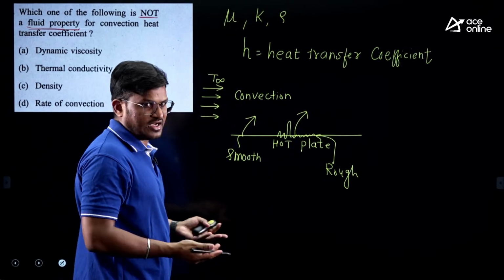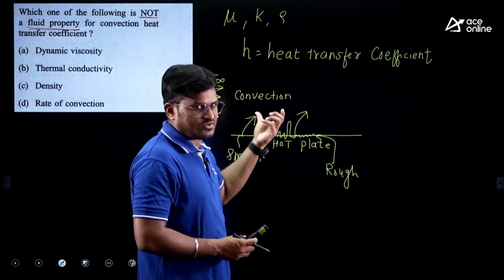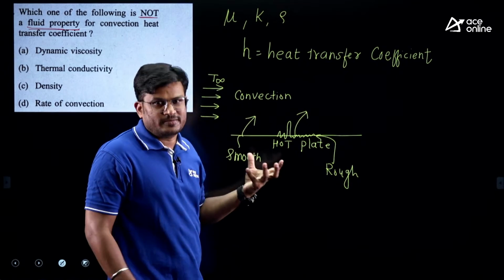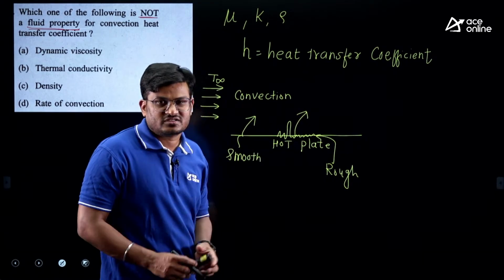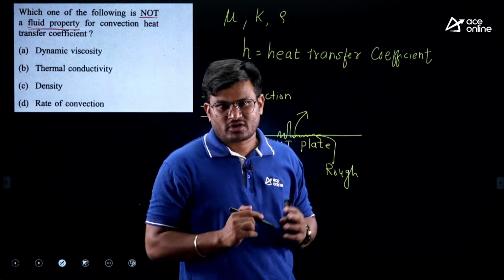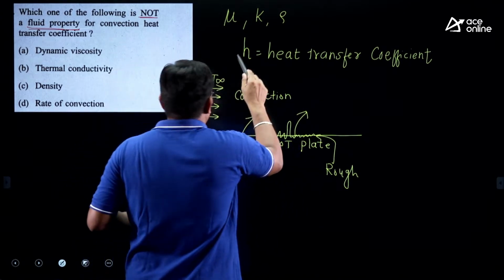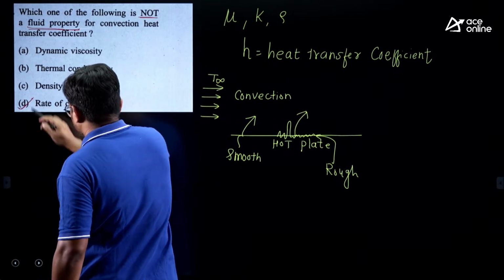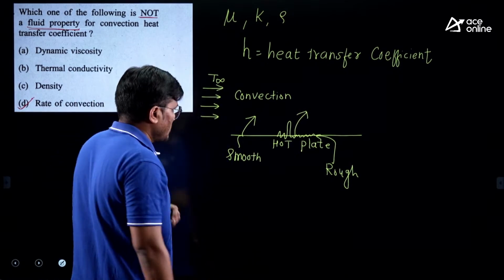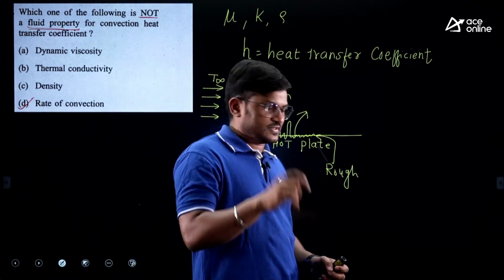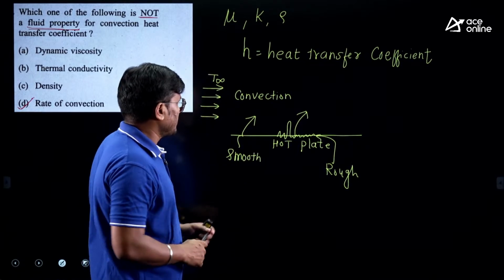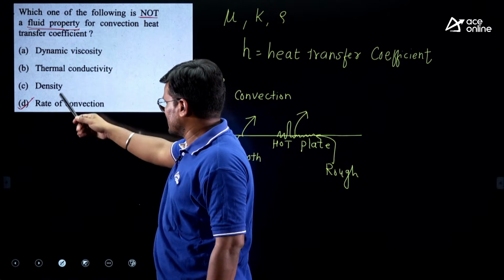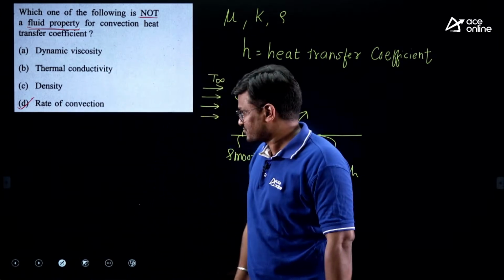Rate of convection means convection heat transfer with respect to time. It cannot be a property, because it does not only depend on the fluid, it also depends on the surface conditions, whether the surface is rough or smooth. So that cannot be called a property. In this case you should go for D. That cannot be called a fluid property, right? Hope it is clear. Very simple question: dynamic viscosity, thermal conductivity, density, rate of convection.